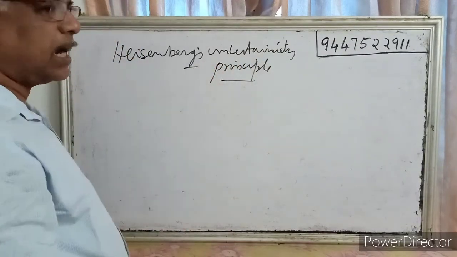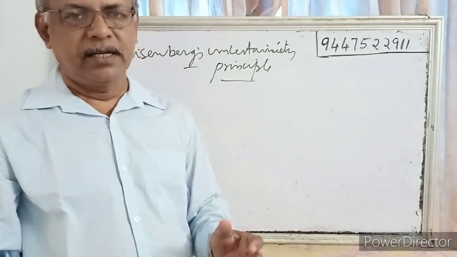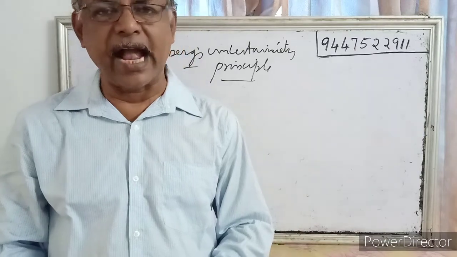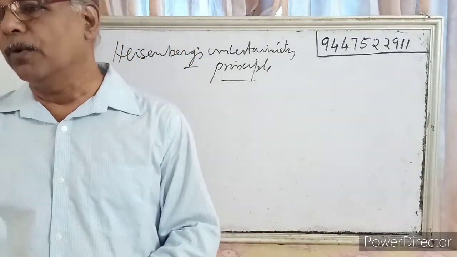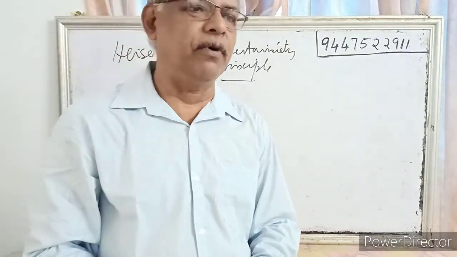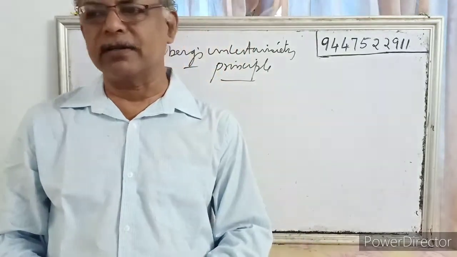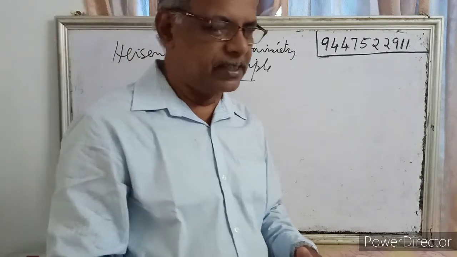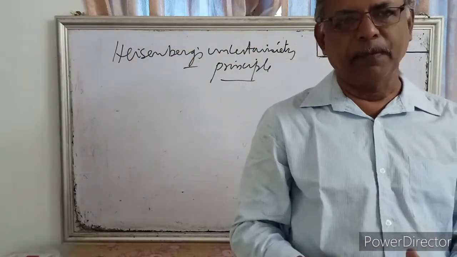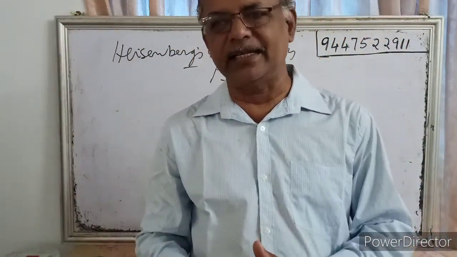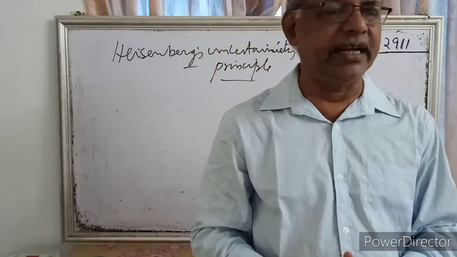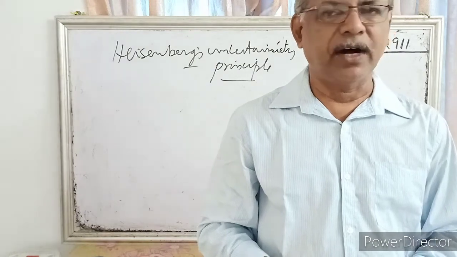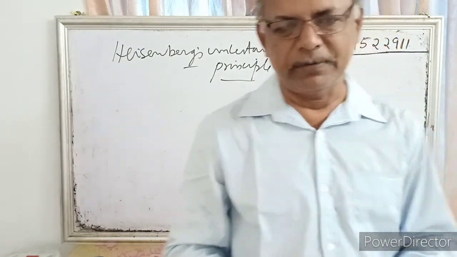According to Heisenberg's uncertainty principle, it is impossible to determine exactly and simultaneously both the position and momentum of a fast-moving microscopic object.